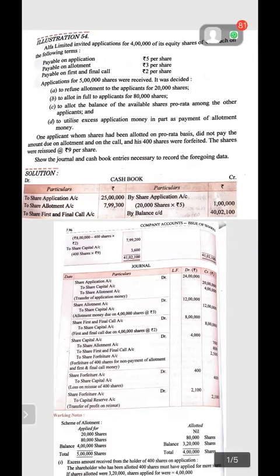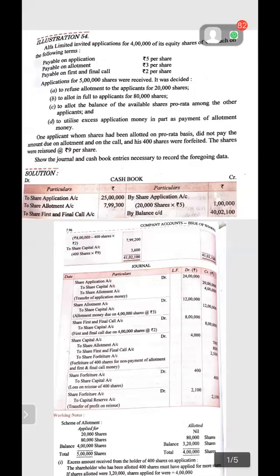I'm repeating both of the entries once again. First of all, we have to do the entry of the number of applications received. That will be to share application in the cash book, 5 lakh into 5 rupees per share. It is 25 lakh rupees in total. On the credit side, by share application, as 20,000 shares have been refused.